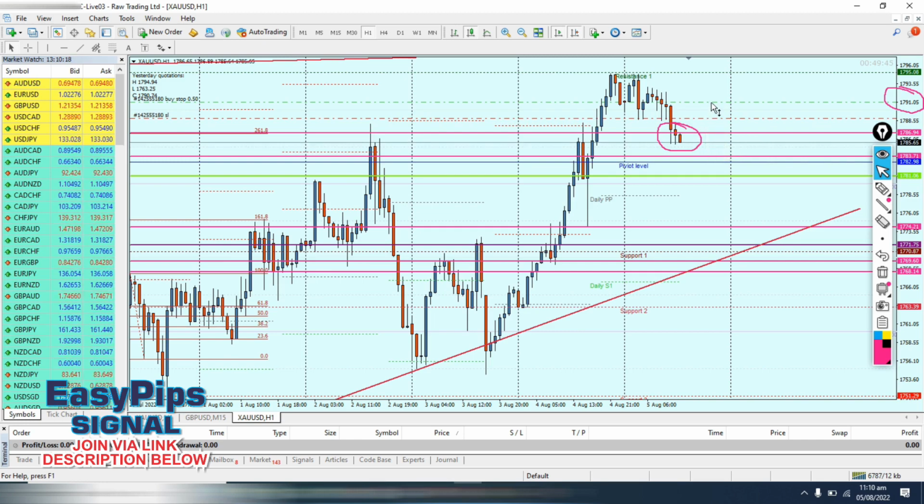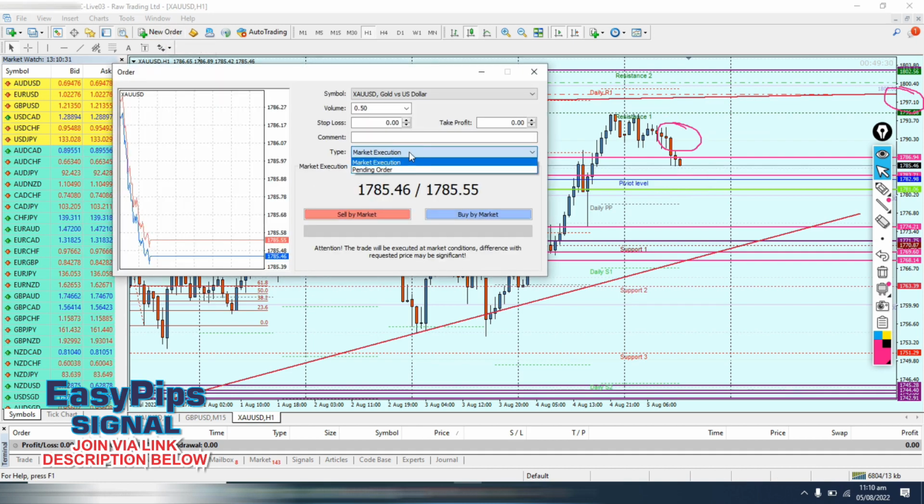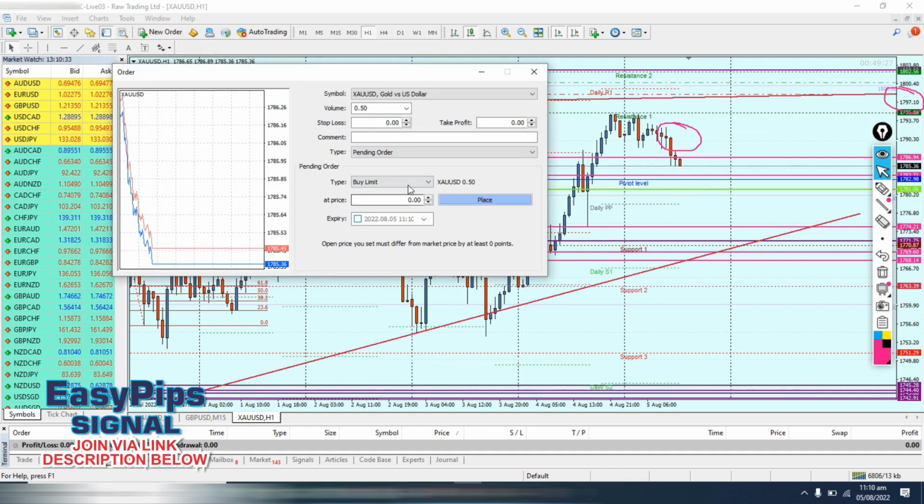Now that I've done that, I will simply drag this file away from the market current price, since it's not yet the news release time. So we'll drag this one file away from the market. Now we'll come in again and we'll come to new order. Under execution, we'll come to pending order, and this time we're going to choose sell stop. Now, just as we have done to the buy stop, we are going to do the same to the sell stop.